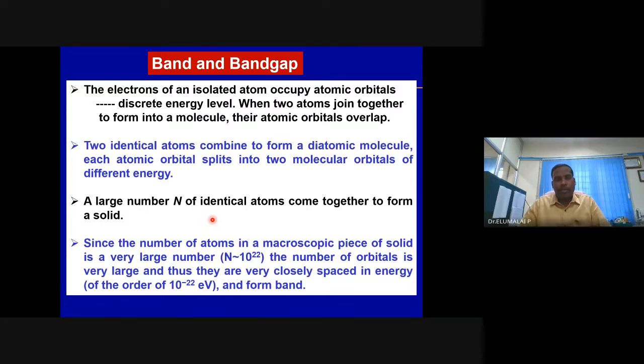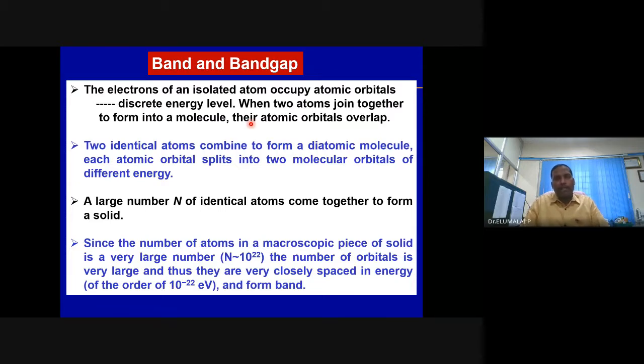Similarly, what are the energy levels of molecules, or very specifically a hydrogen molecule, for example? What are they known as? I'm sure you have studied. They are known as molecular orbitals. The orbitals present in isolated atoms are atomic orbitals: 1s, 2s, 2p, 3s, 3p, 3d, 4s, 4p, 4d, 4f, etc. They are the energy levels of atoms.